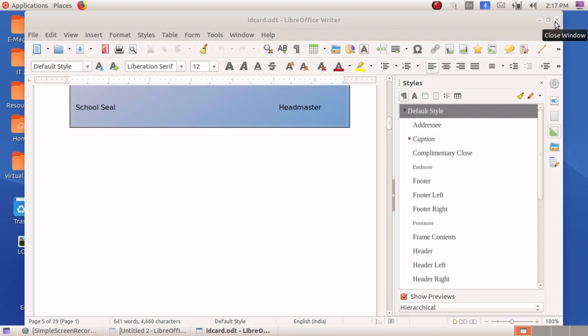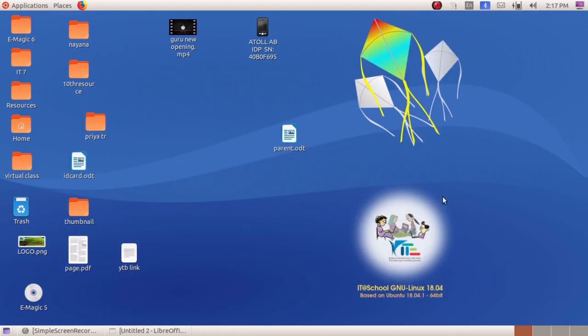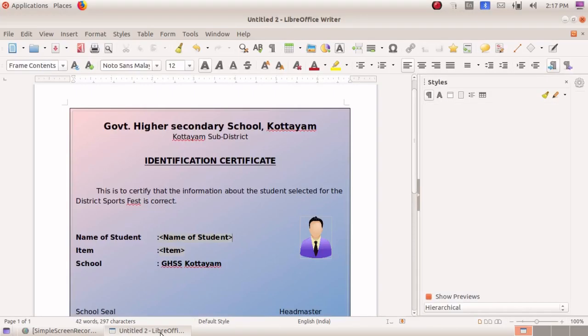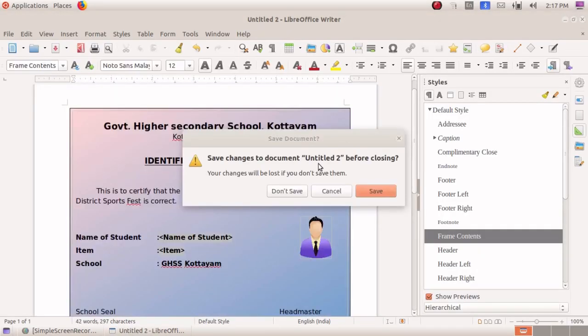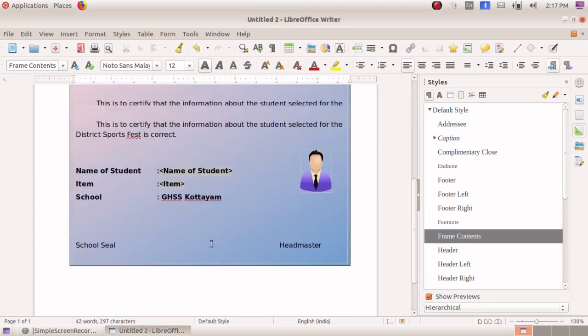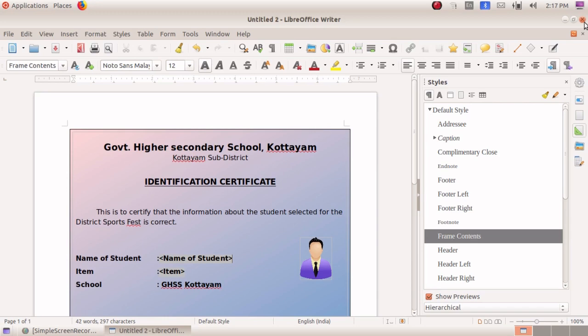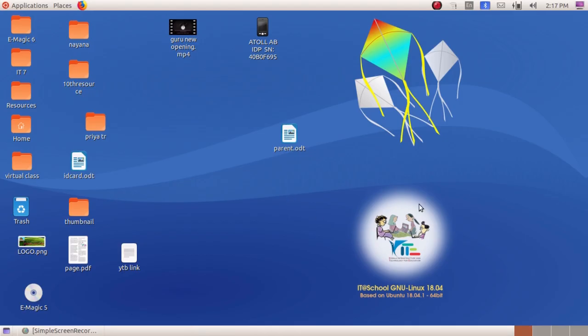In Windows also it is available in MS Office Word. It is the Mail Merge Wizard, and we can select the options like that. So I think you have understood the concept. We'll see you in the next class.